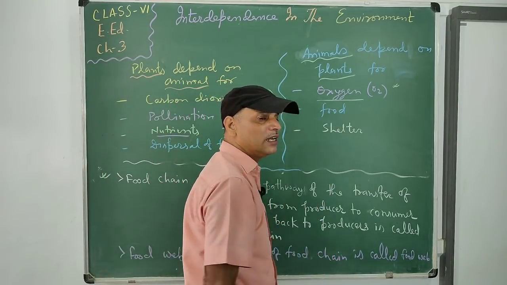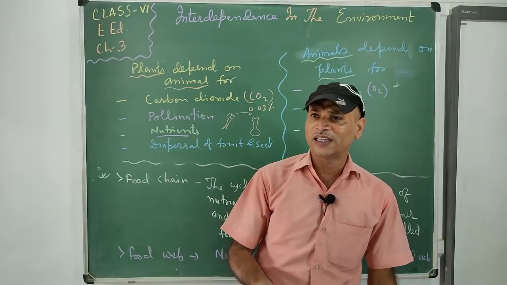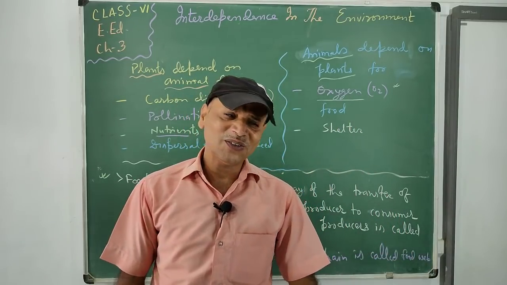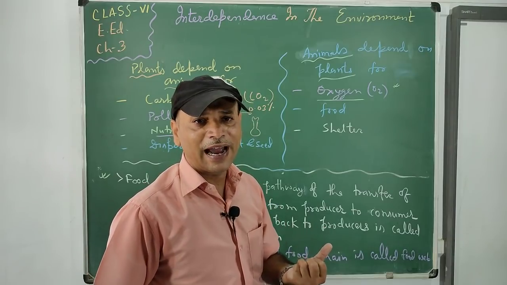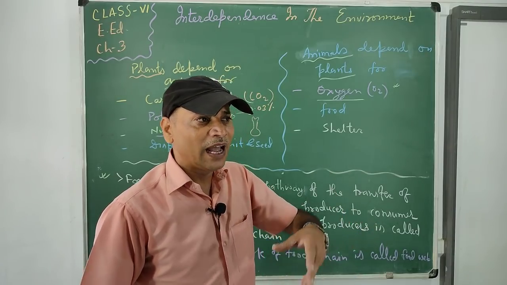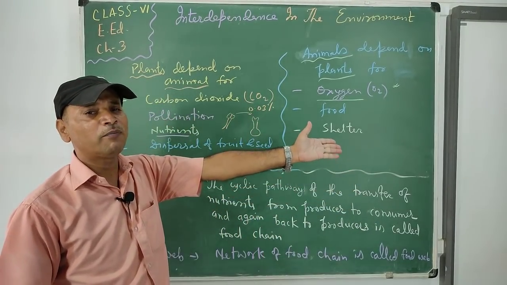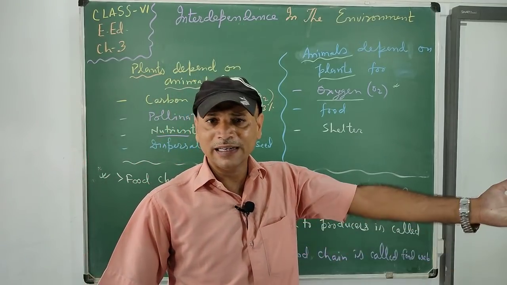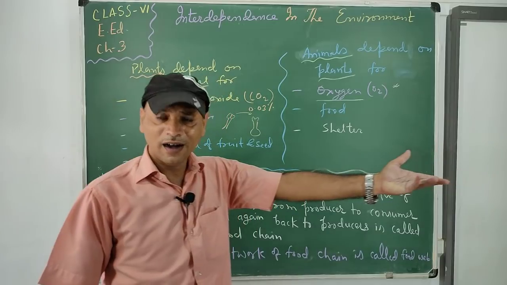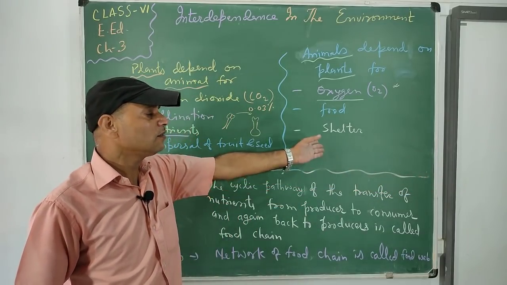If you take milk, if you take meat, if you take fish, if you take egg, think about where the egg comes from. The egg is taken from the hen, and the hen eats the food of plant products. Milk is taken from the cow, and the cow eats shrubs, herbs, or other plant products.